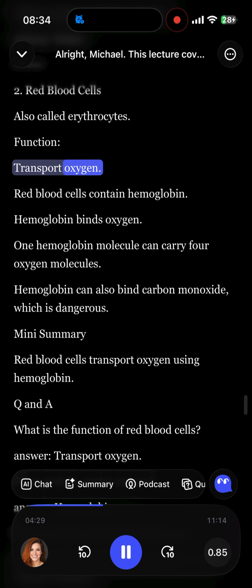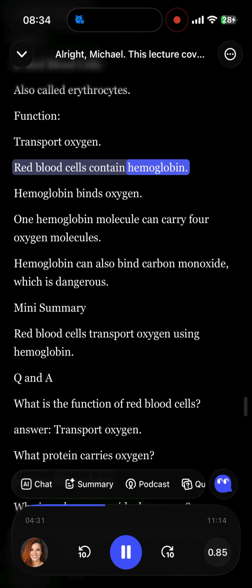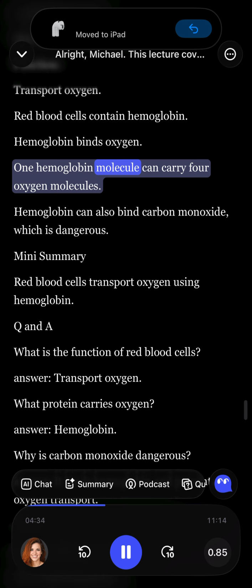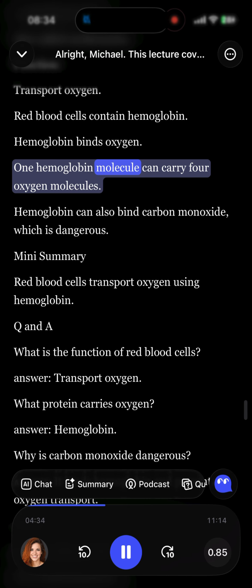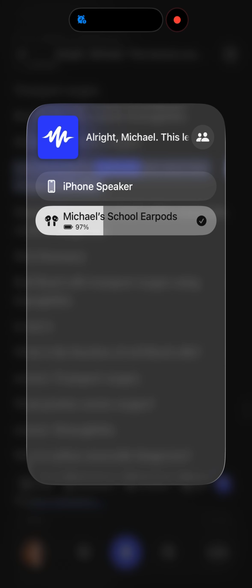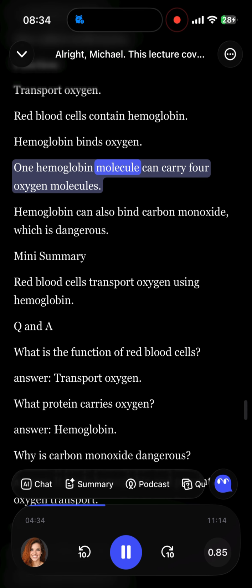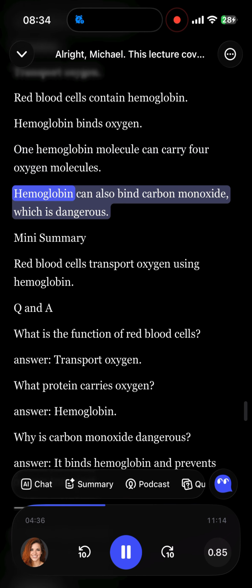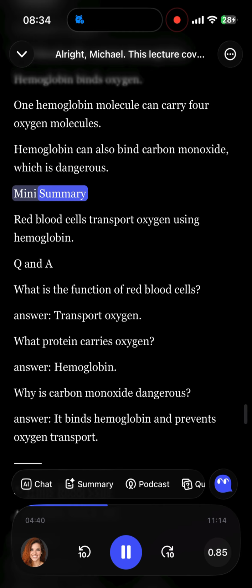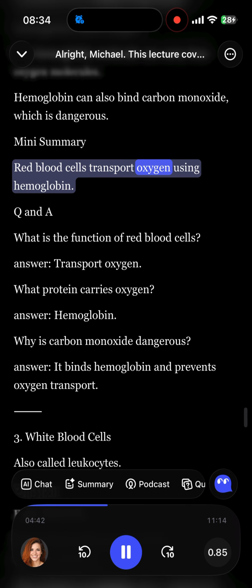2. Red blood cells, also called erythrocytes. Function: transport oxygen. Red blood cells contain hemoglobin. Hemoglobin binds oxygen. 1 hemoglobin molecule can carry 4 oxygen molecules. Hemoglobin can also bind carbon monoxide, which is dangerous. Mini summary. Red blood cells transport oxygen using hemoglobin.